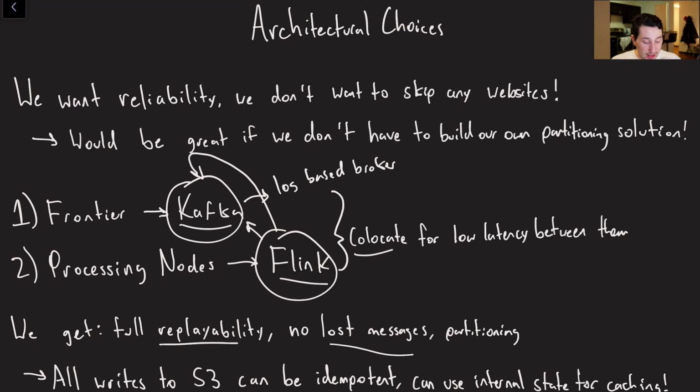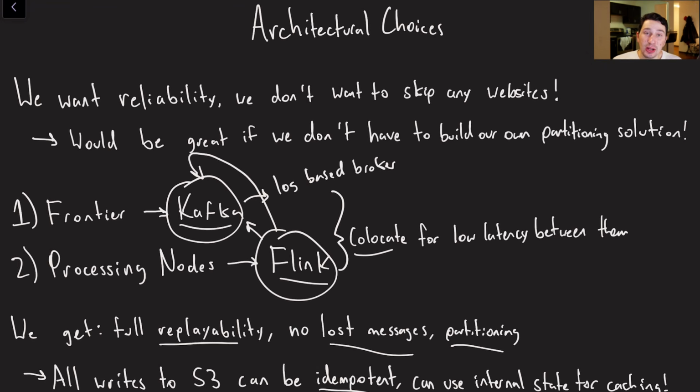So again, like I mentioned, full replayability. We know we're not going to drop any links. And of course, partitioning is super easy to do with Kafka. It's got Zookeeper under the hood, and it can just go ahead and do all of that for us. We just have to provide it with a partitioning key, which, as we mentioned, is going to be the host of the URL.